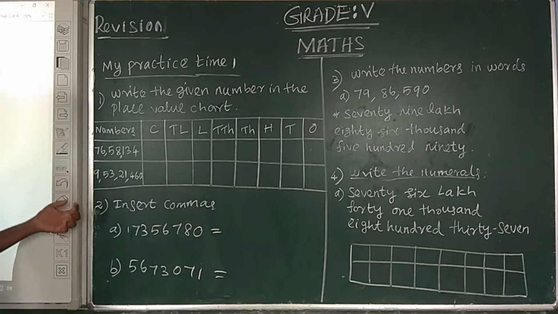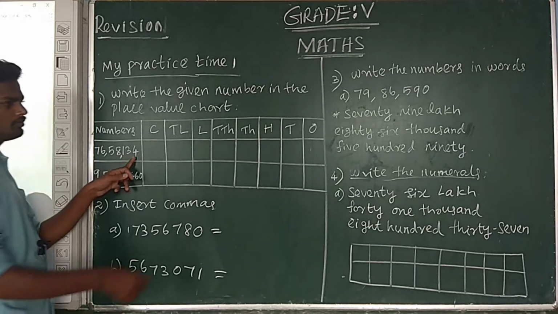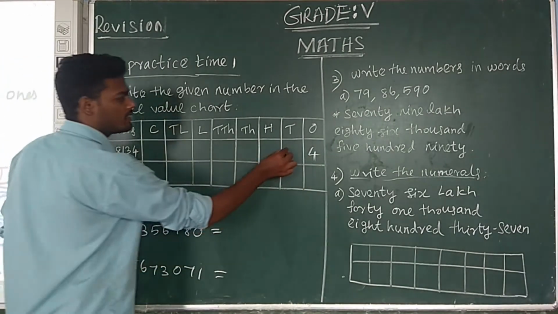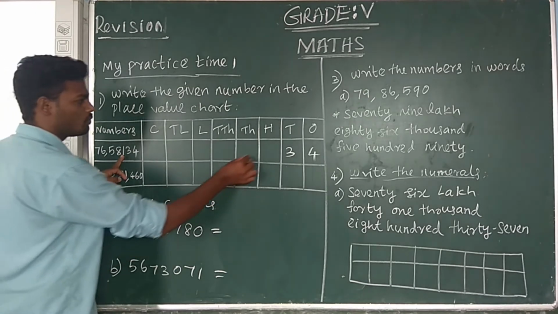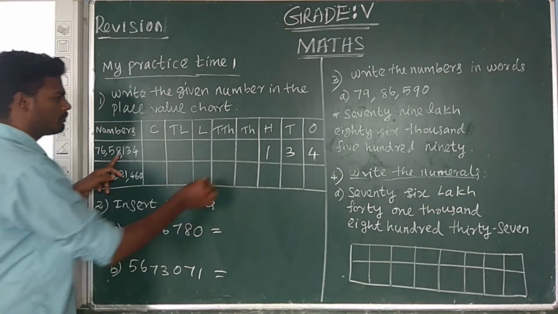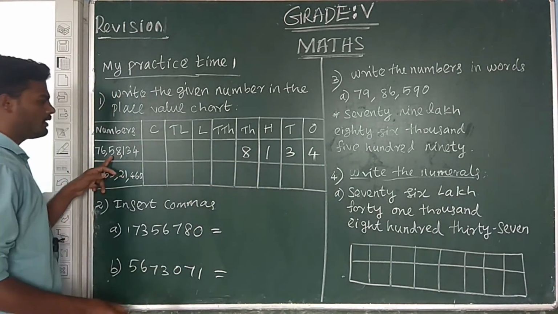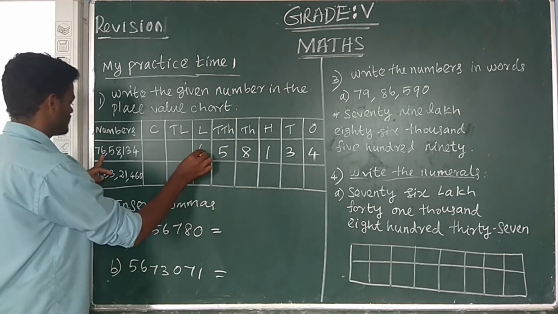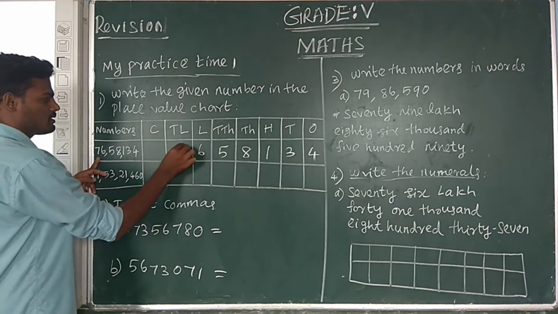First place value chart. Ones in a place 4. Next, tens in a place 3. Hundreds in a place 1, and 8 in a place 1000, 5 in a place 10,000, lakh in a place 6, 10 lakh in a place 7.